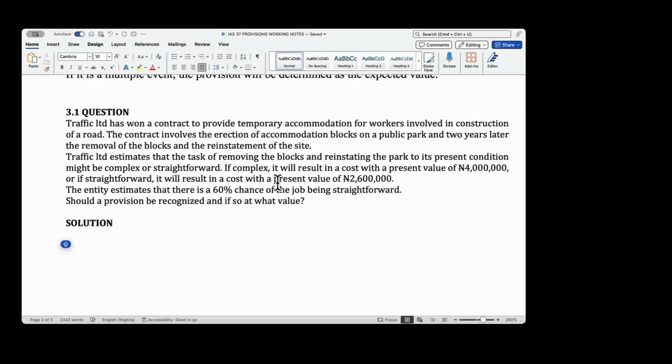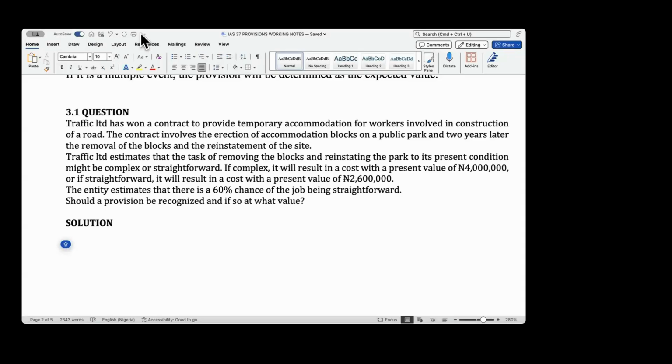If complex, it will result in a cost with a present value of 4 million naira. Or if straightforward, it will result in a cost with a present value of 2.6 million naira. The entity estimates that there is a 60% chance of the job being straightforward. Should a provision be recognized? And if so, at what value?